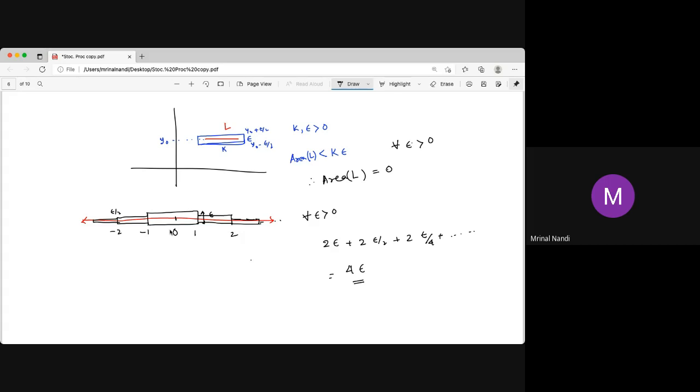Not only that, any plane in 3 dimensions has volume 0. You have to properly cover this whole plane with a suitable covering, a region whose volume is less than epsilon, for every epsilon. For a fixed epsilon, we can always find a volume of epsilon which covers this plane. We can do that in a similar manner, not only for 3 dimensions, it is true for any general n-dimensional case. So this is the basic idea to prove that area or length or volume is 0.